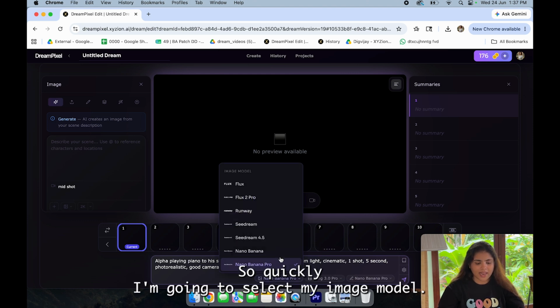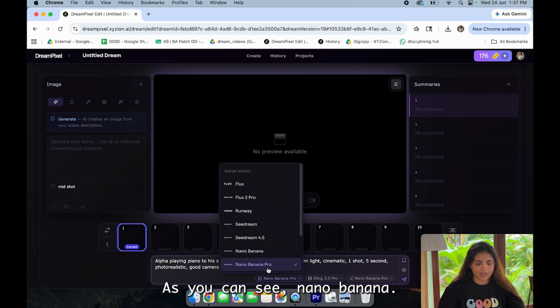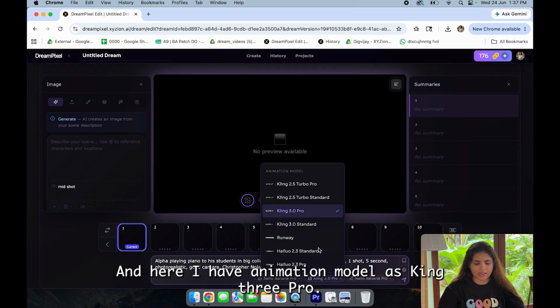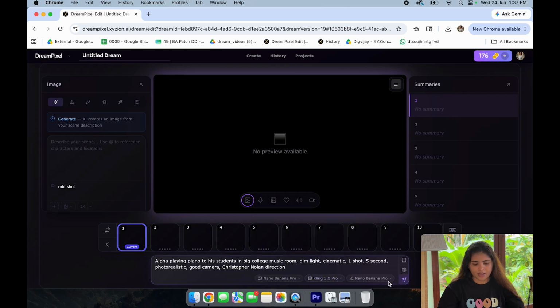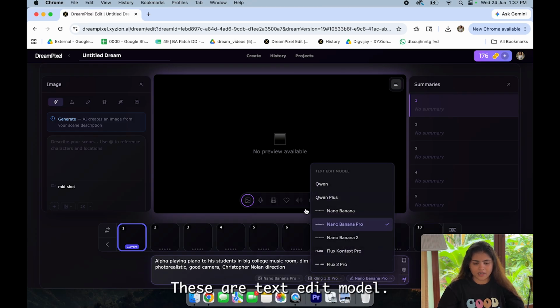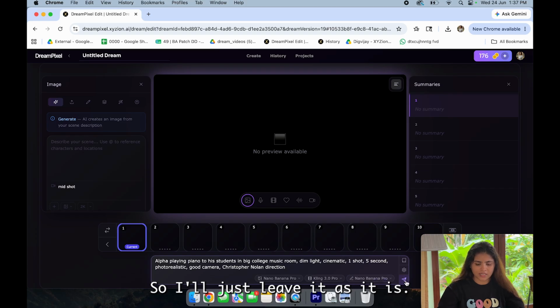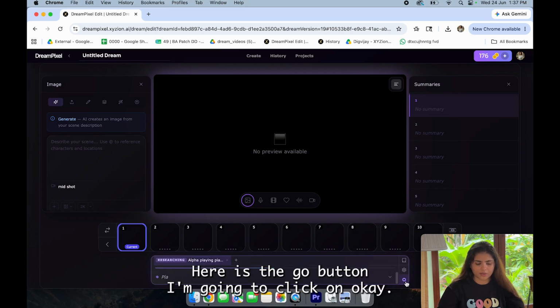So quickly I'm going to select my image model. As you can see, Nano Banana Pro, and here I have animation model as Kling 3 Pro. These are text edit models, so I'm not using text edit, so I'll just leave it as it is. Here is the go button. I'm gonna click on go.